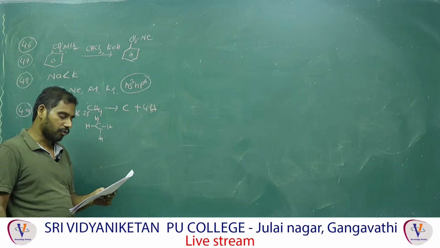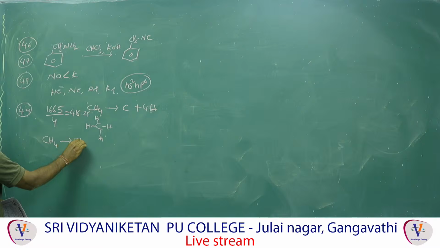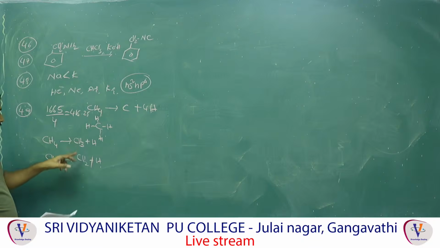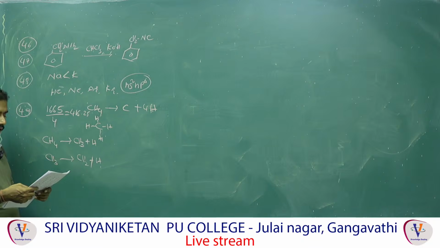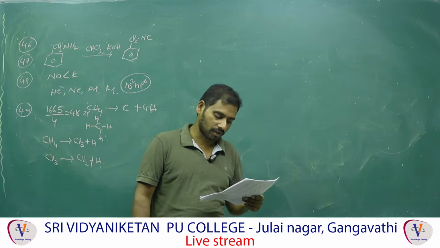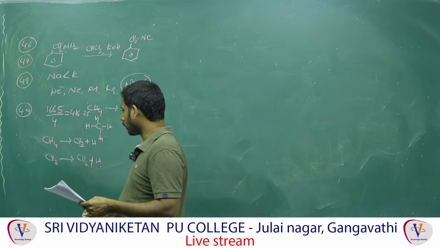In methane all 4 C-H bonds are equal, that is wrong. CH4 gives CH3 plus H, again CH3 gives CH2 plus H. That means the bond lengths are not the same, all bond lengths are different. They are given all bond lengths are same, that's why that is wrong. So statement 1 is correct, statement 2 is incorrect.